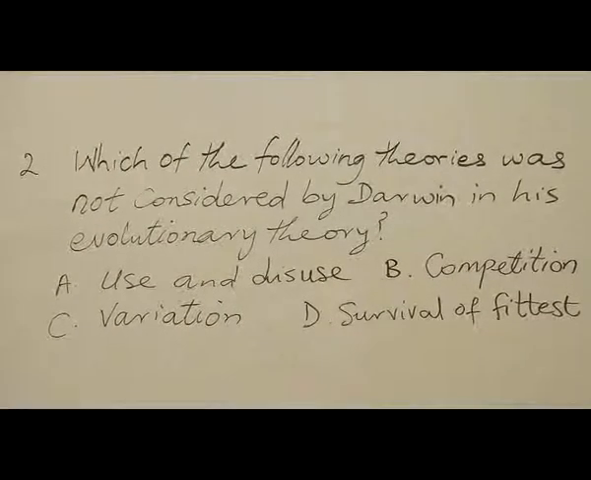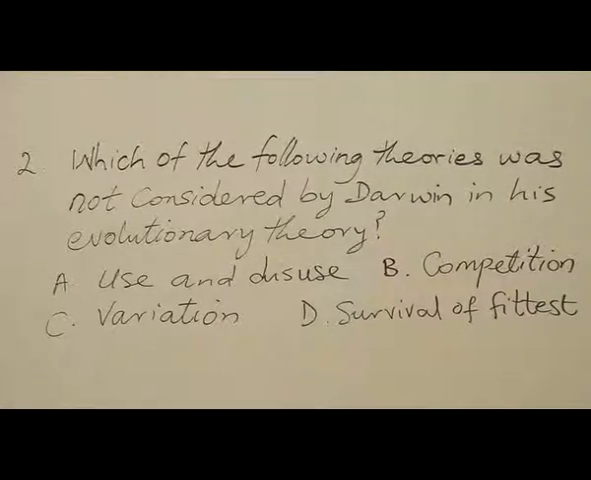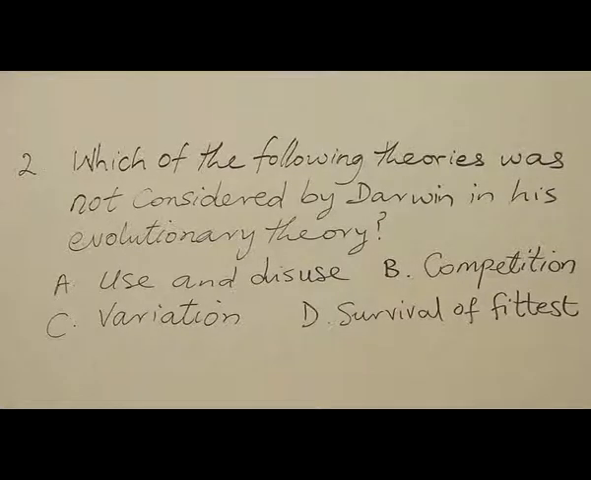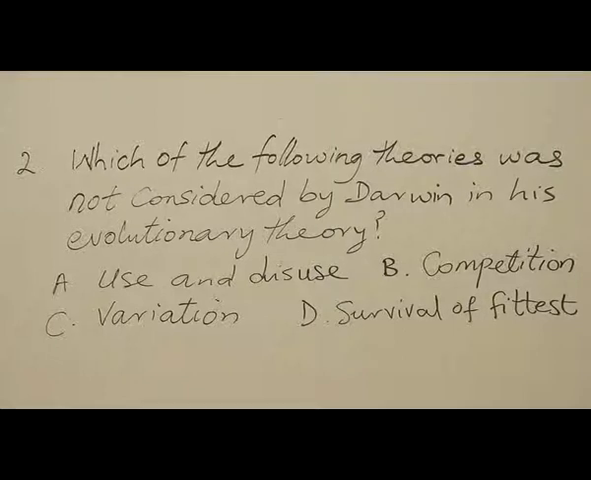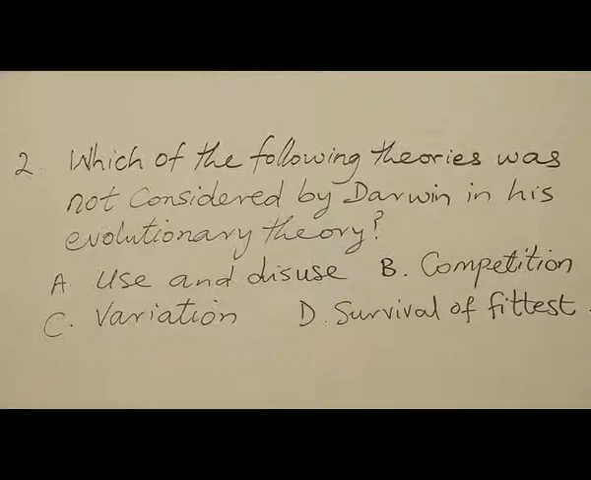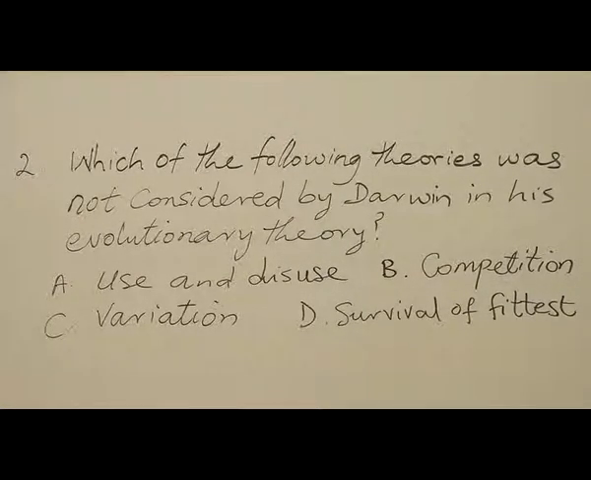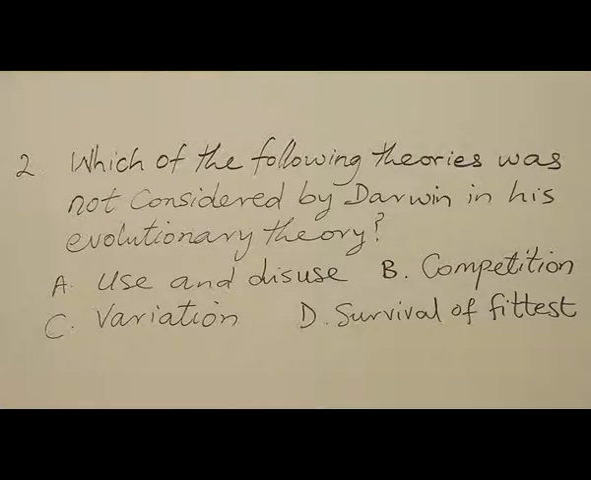Number 2, which of the following theories was not considered by Darwin in his evolutionary theory? A. Use and disuse. B. Competition. C. Variation. D. Survival of the fittest. The theory of evolution propounded by Darwin is also known as the law of natural selection and the survival of the fittest.